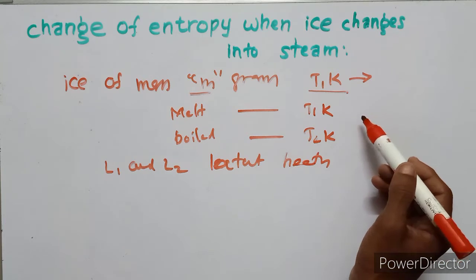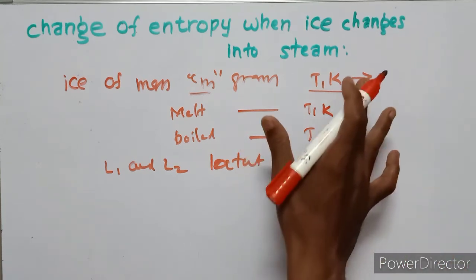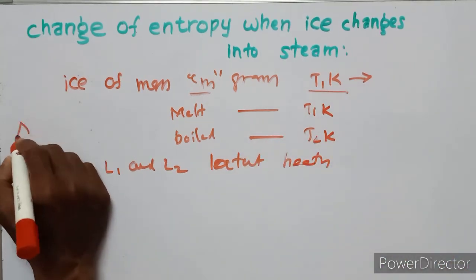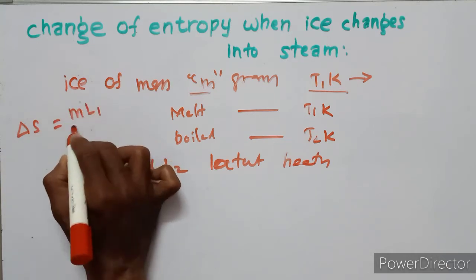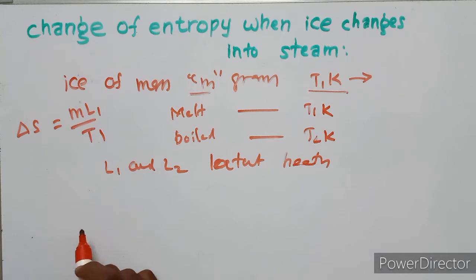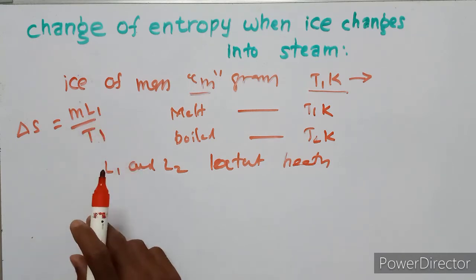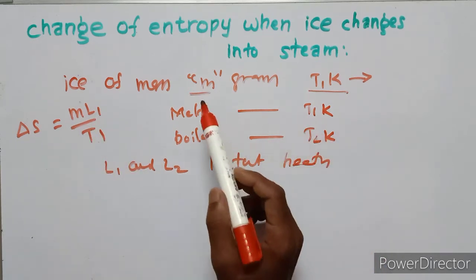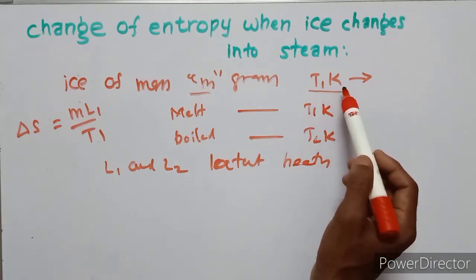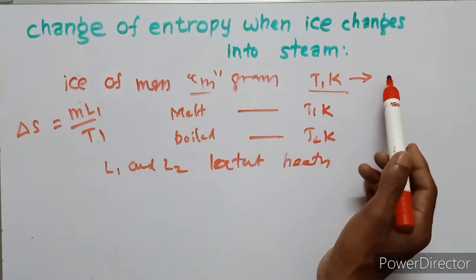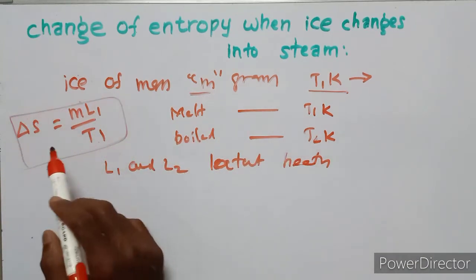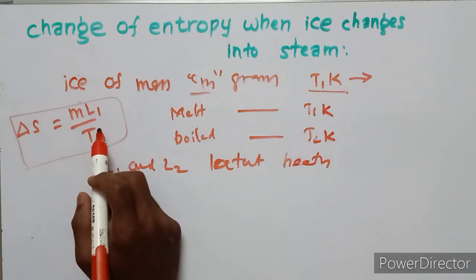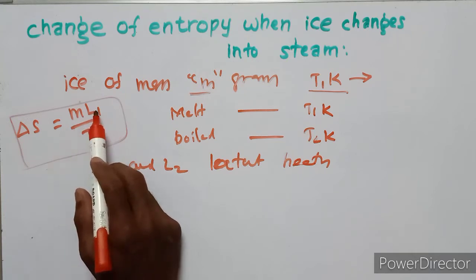The change of entropy is given by delta S equals m L1 upon T1. Here L1 is the latent heat.